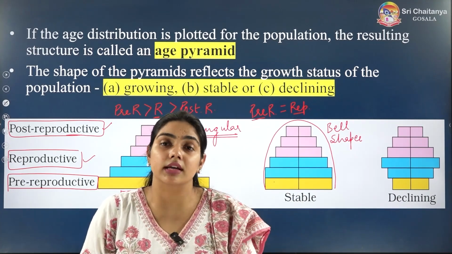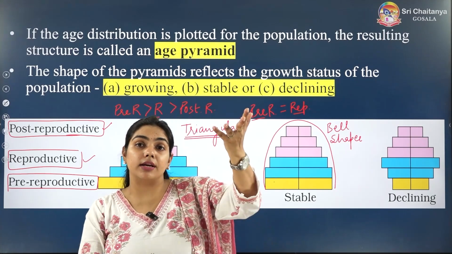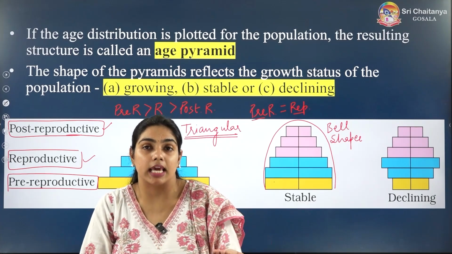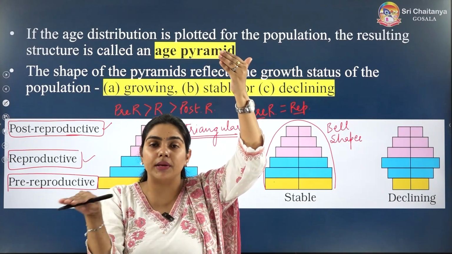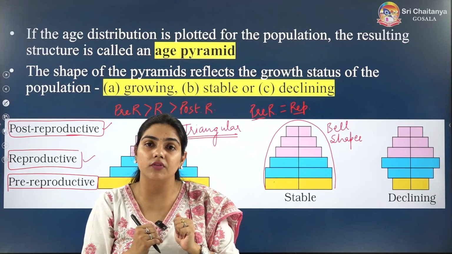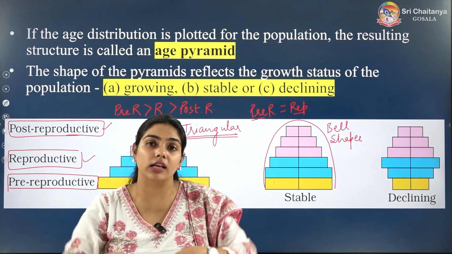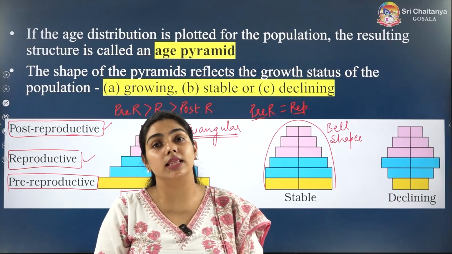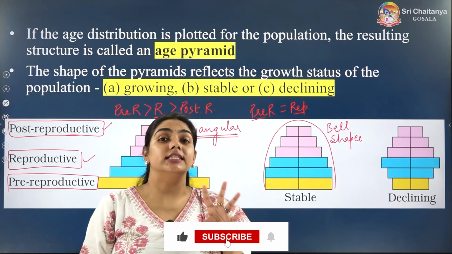It is going to be stable, because when reproductive reach post-reproductive, the pre-reproductive organisms come into the reproductive age. Previously they were the same, now also the same, so there will be no increase in the population density. That means the population is stable.